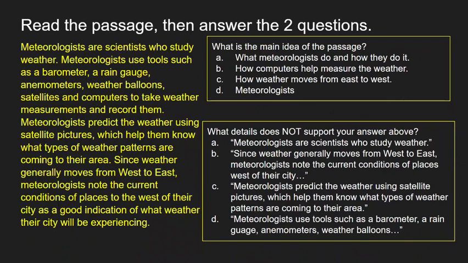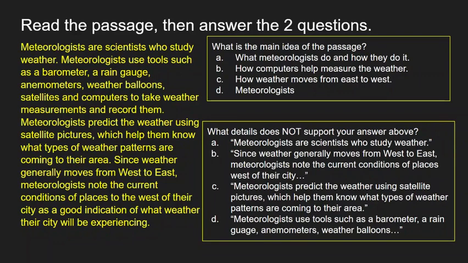Okay, last one. Meteorologists are scientists who study weather. Meteorologists use tools such as a barometer, a rain gauge, anemometers, weather balloons, satellites, and computers to take weather measurements and record them. Meteorologists predict the weather using satellite pictures, which help them know what types of weather patterns are coming to their area. Since weather generally moves from west to east, meteorologists note the current conditions of places to the west of their city as a good indication of what weather their city will be experiencing.